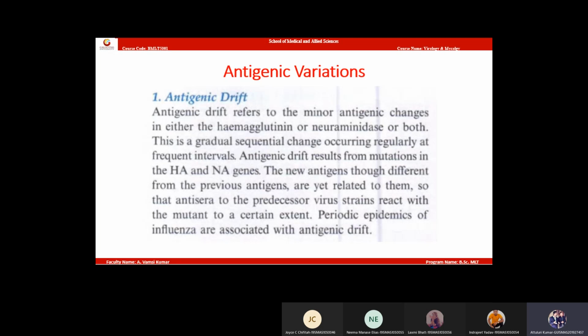The new antigens, though different from previous antigens, are yet related to them, so that antisera to the predecessor virus strains react with the mutant to a certain extent. Periodic epidemics of influenza are associated with antigenic drift. Whatever this complicated sentence, the concept is simple. Drift means minor changes in antigen result in epidemics.